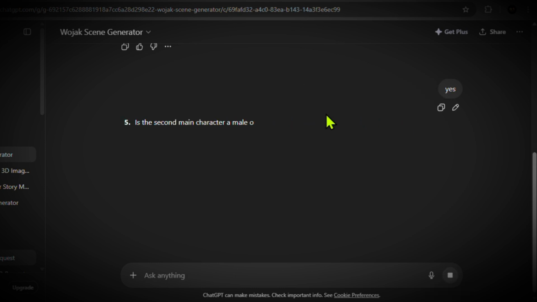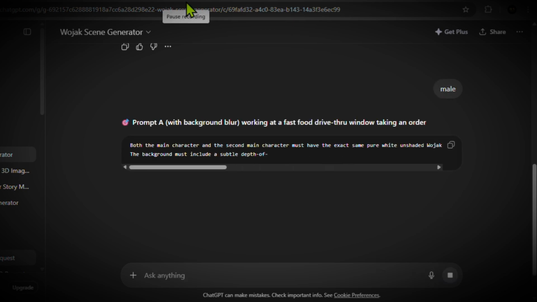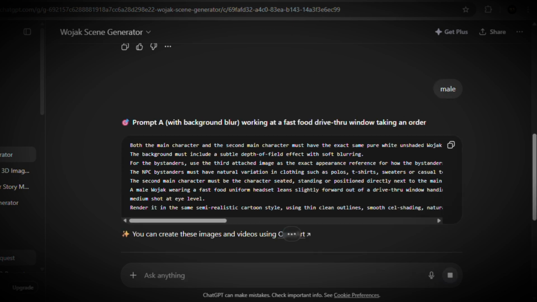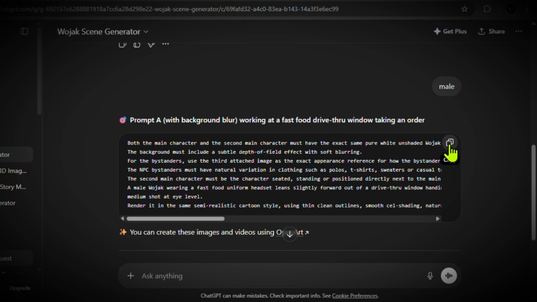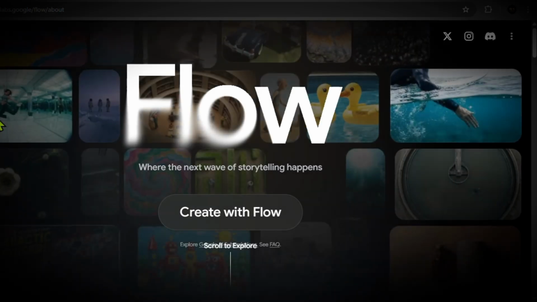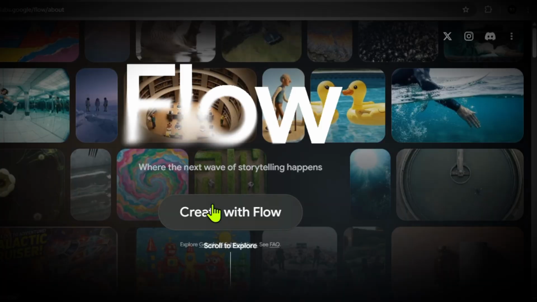Then the GPT will ask for the gender of this character. In this case, you will choose male character. Then after that, the GPT will provide us an image prompt. Once that's done, you copy the first prompt and head over to Flow AI for image generation.